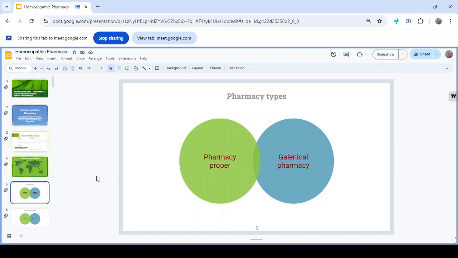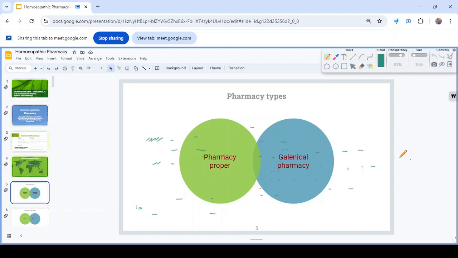Next, types of pharmacy. One is pharmacy proper, another is galenical pharmacy. Galen was such an influential man of ancient medicine that his direction towards pharmacy is made a separate sphere, that is galenical pharmacy.